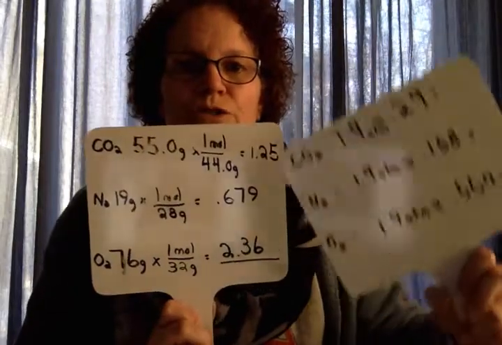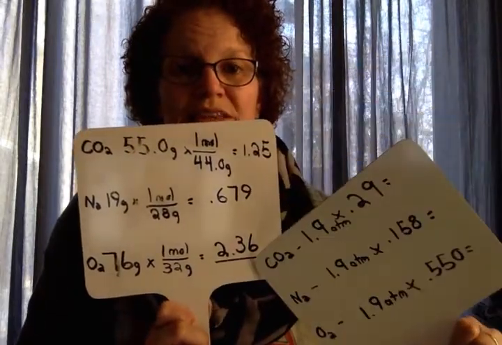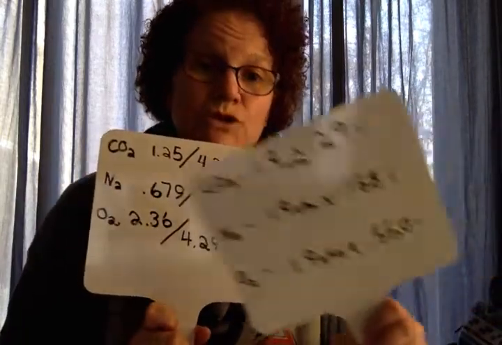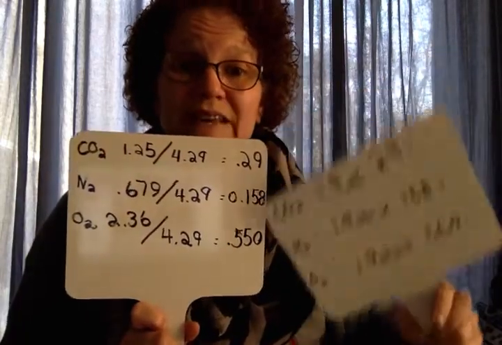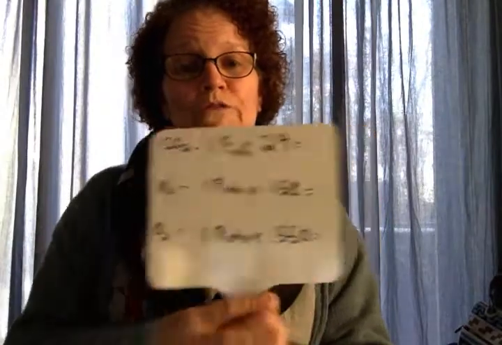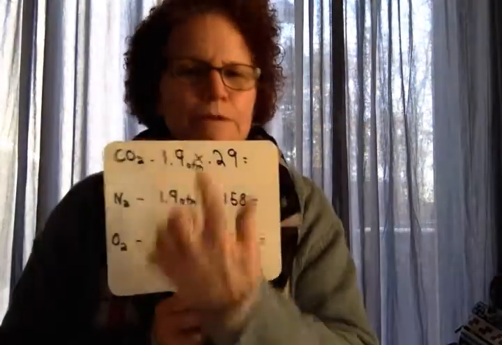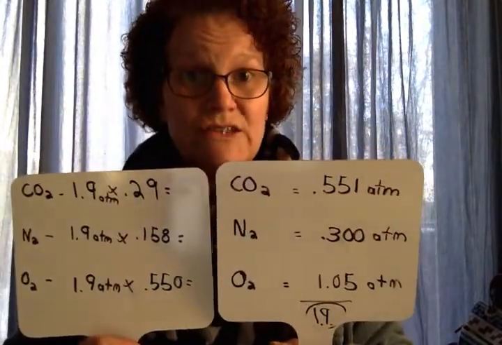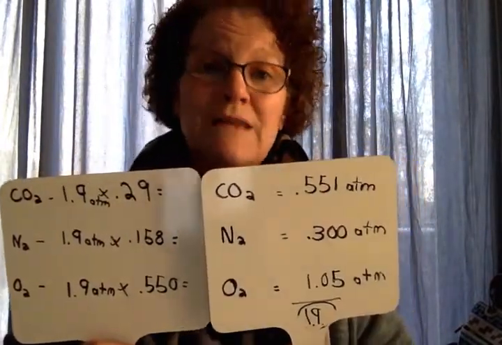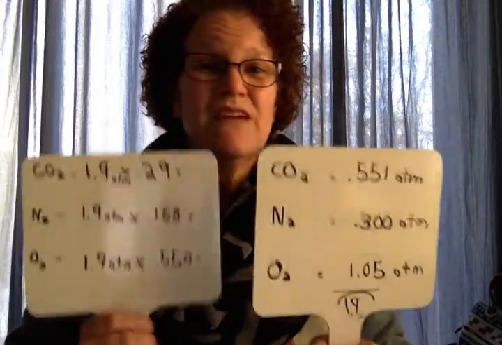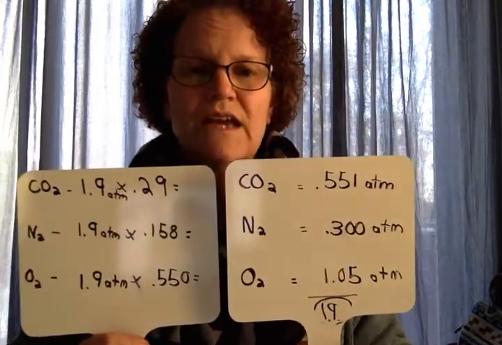If we're given grams, we're going to convert to moles, right? And we take the partial moles divided by the total moles. That gives us our mole fraction. Then we multiply that mole fraction by the total pressure, the pressure inside the container. And then that's going to give us our final answers there. And you can work backwards from that as well, right? Because we just have to know how those ratios work together, okay?